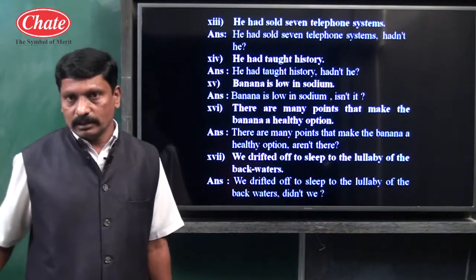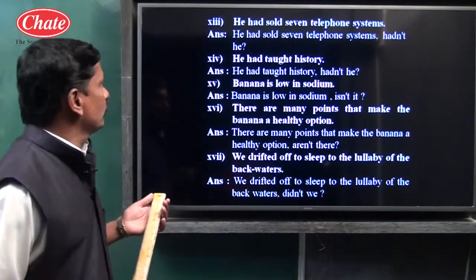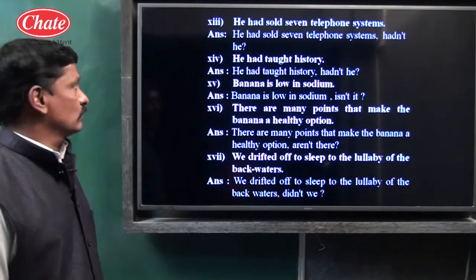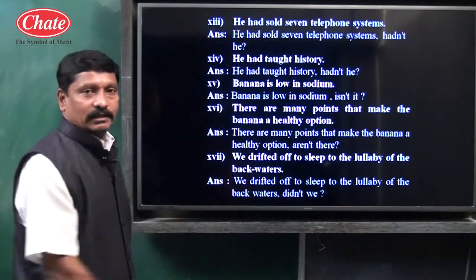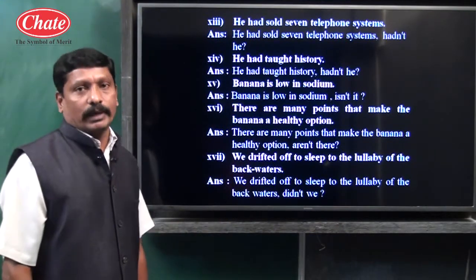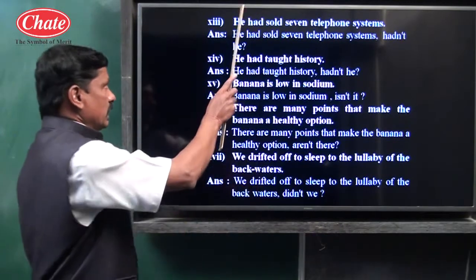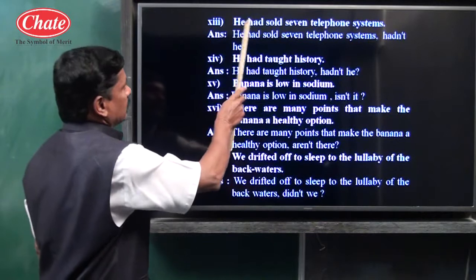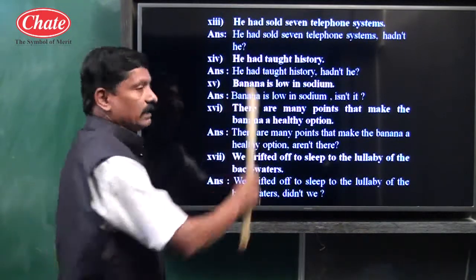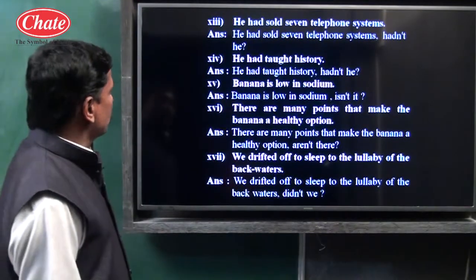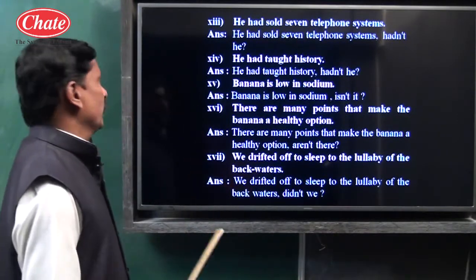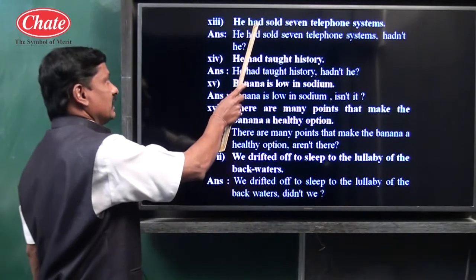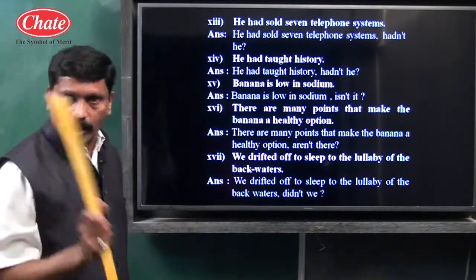Just see the next examples. Example number 13: He had sold 7 telephone systems. No doubt this is once again an assertive type of example. "He" itself is a pronoun, it remains "he". The given sentence is affirmative because it does not contain words like no, not, never. So the tag should be negative, and "had" is itself an auxiliary.